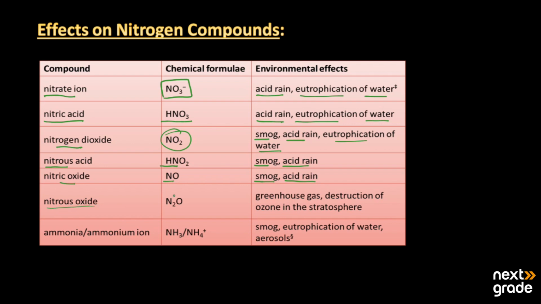We have nitrous oxide, N2O. It is a greenhouse gas and causes destruction of the ozone in the stratosphere, which is a very bad effect of this compound. On the other hand, we have ammonia or the ammonium ion. NH3 is ammonia and NH4 positive is the ammonium ion. It causes smoke, eutrophication of the water, and aerosols. So all these are the bad effects of the nitrogen compounds on the environment.